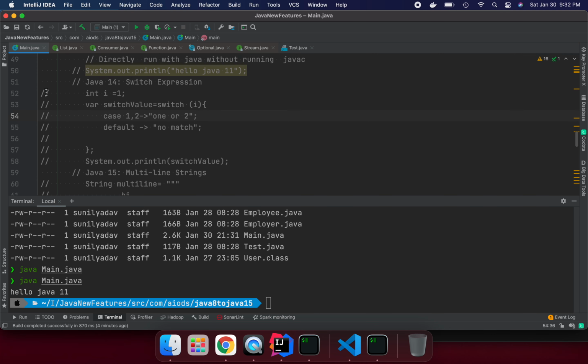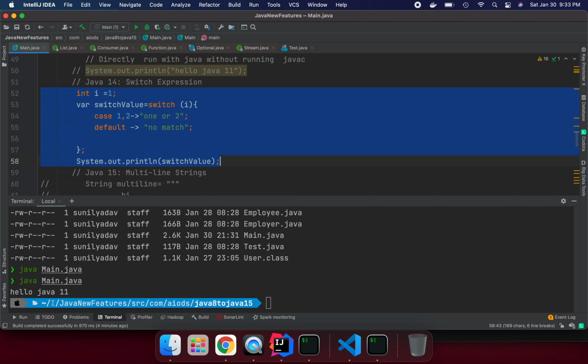Okay. So in Java 14, we can use a switch value as an expression. Maybe you have seen it in Scala, Kotlin; in a similar way Java is also supporting it. Suppose I pass i, and I match 1 or 2, then return, and default. So this is a nice way to pass the value, return and store the value.